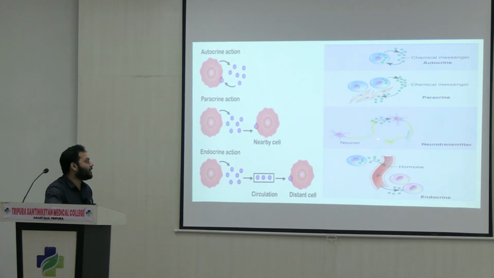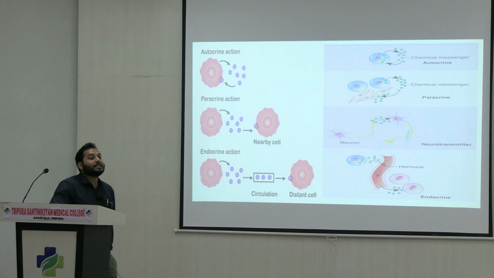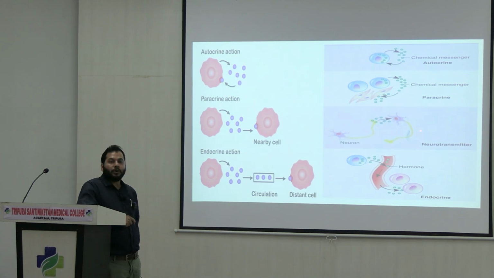Along with this, another is neurocrine secretion. In the case of neurocrine secretion, you can see this is the terminal of the axon, and this terminal of the axon secretes some neurotransmitters, and they act on the other neuron that is adjacent to the previous neuron, right? So this is the synaptic cleft, where neurotransmitters are secreted from the first neuron, and this neurotransmitter binds with the receptor present on the postsynaptic neuron.